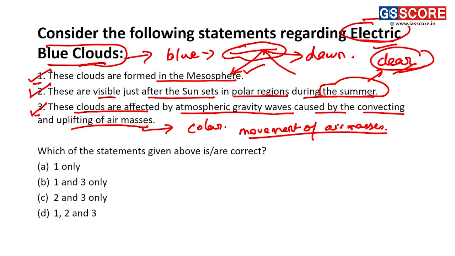Because of the movement of air masses, clouds which are present here are affected. They are affected by the atmospheric gravity waves, thus making this statement also a correct statement. And the answer for this question is D, that is 1, 2 and 3 only.